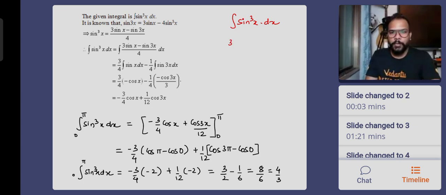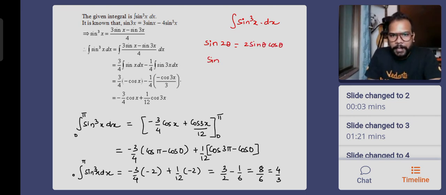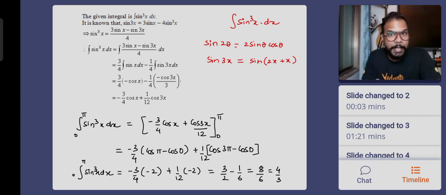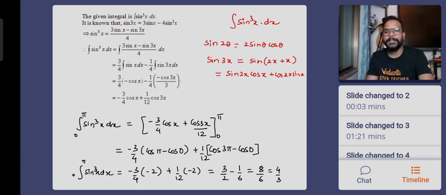Now I do not know whether you guys have come across the formula of sine 3x or not. Even if you have not, it is still doable. How? I'll show you that also. You people know the formula of sine 2 theta. Sine 2 theta is 2 sine theta cos theta. So if I have to derive the formula for sine 3x, I will say it is sine(2x + x). That is sine 3x. And I will require the formula for sine(a + b), which is sine a cos b plus cos a sine b. So when you simply put the expression of sine 2x and cos 2x and simplify it further only in terms of sine, then this is the expression that we get.